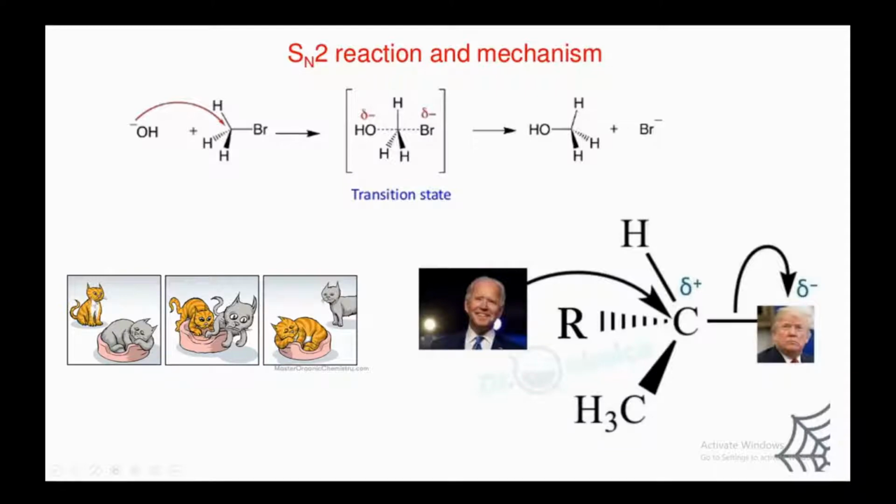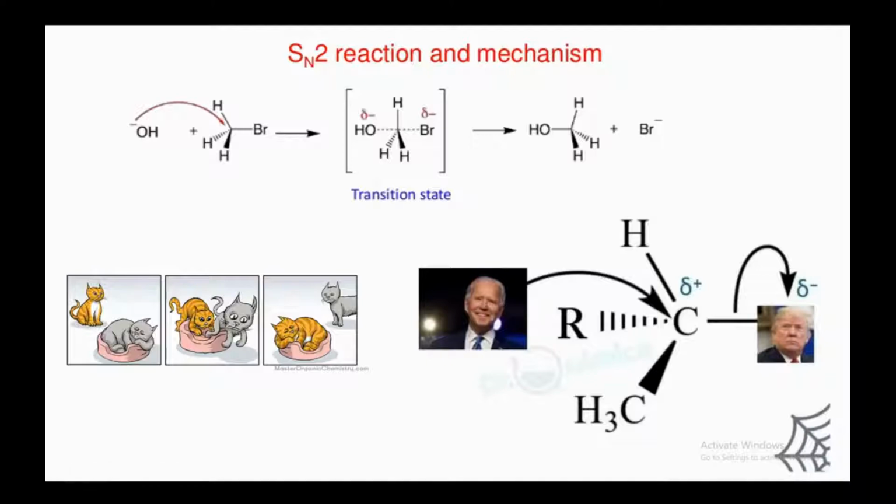Now what happened, this orange cat, which acts as a nucleophile, meaning containing a negative charge or lone pair, attacks the gray cat, and as a result gray cat leaves, and that's called the leaving group, and the orange cat takes the seat of that substrate, and the substrate was methyl bromide. So this gray cat is now acting with this analogy as bromide, hence this is an SN2 reaction, right? Now let's explain this phenomenon with Trump and Biden.